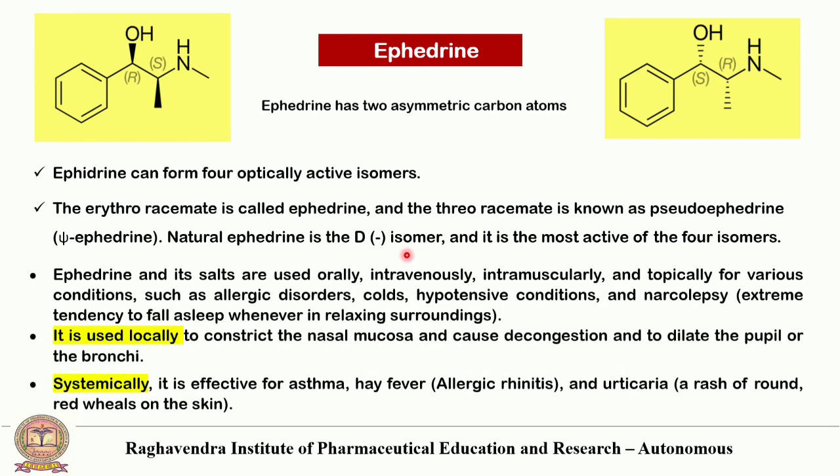Ephedrine and its salts are usually used orally, intravenously, intramuscularly, and topically for various conditions such as allergic disorders, colds, hypotensive conditions and narcolepsy. It is used locally to constrict the nasal mucosa and cause decongestion, and to dilate the pupil or the bronchi. Systemically, it is effective for the treatment of asthma, hay fever and urticaria.